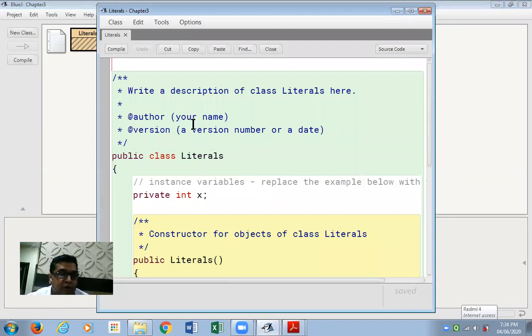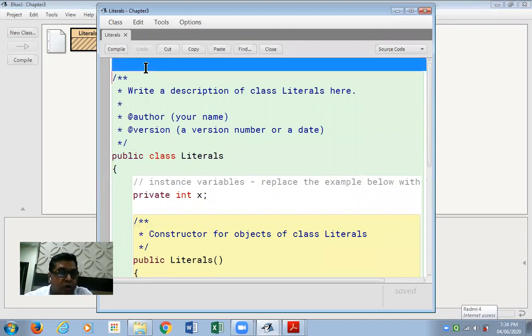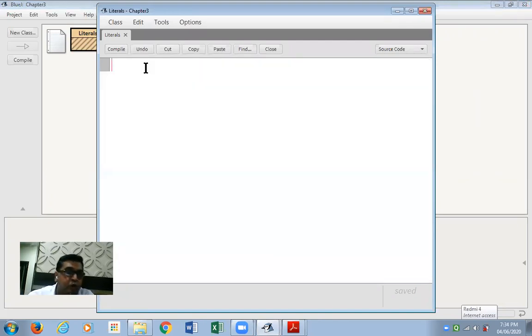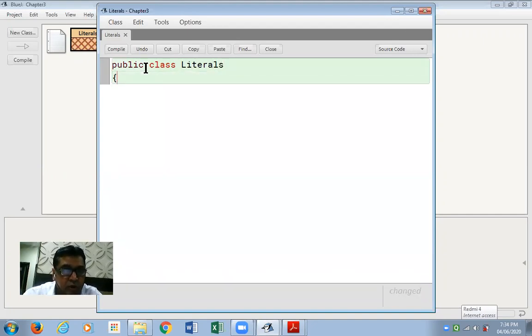Normally, any new class you make, you find some coding within it from BlueJ itself. I can select all the lines and press the delete key to delete those lines and start writing the code myself. Public class literals, pair of braces.